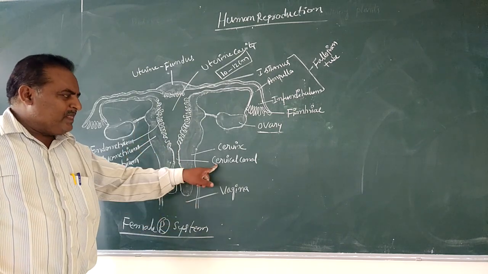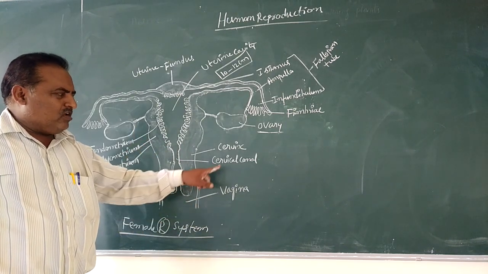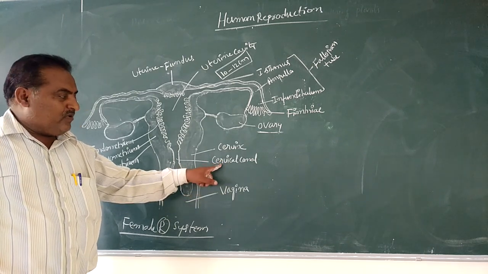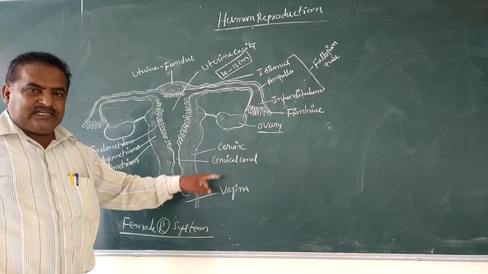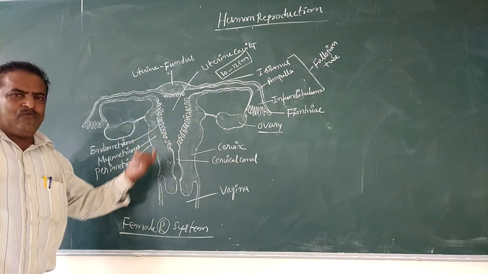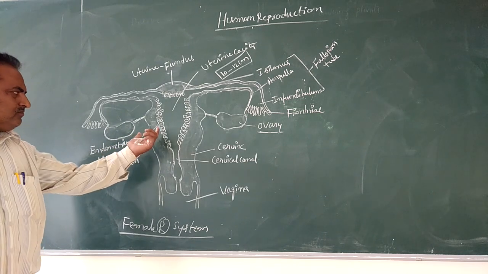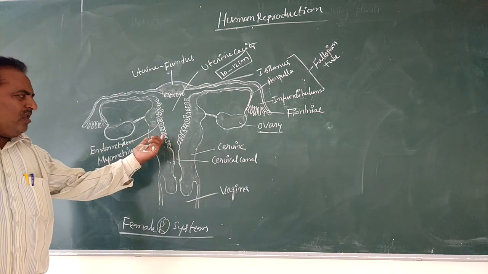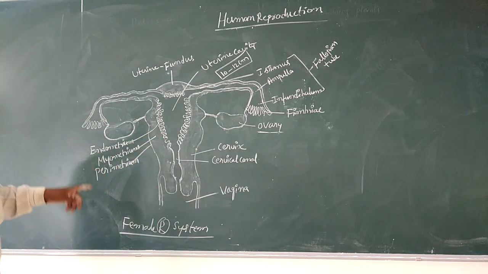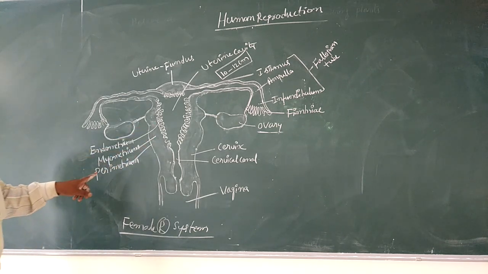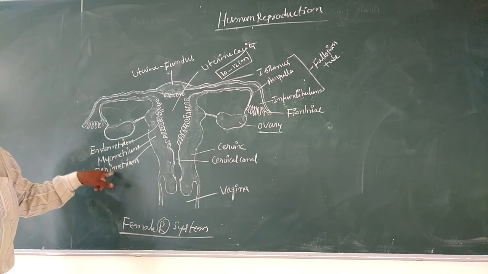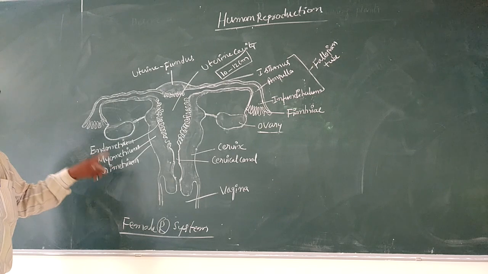Particularly in the case of females, the cervical canal and vagina are considered as the birth canal. This cavity is provided with a wall, called the uterine wall. Here the uterine wall is differentiated into three portions. The outermost very thin layer is called the perimetrium.